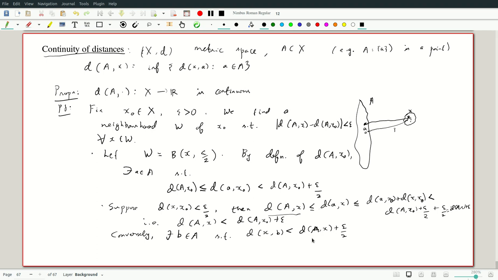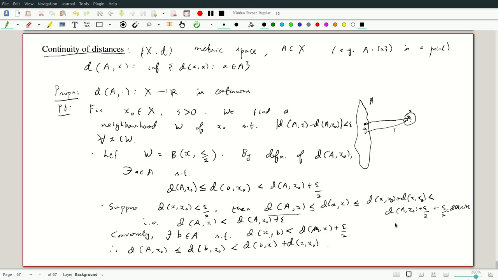Okay. So there exists some point which is within this distance. Therefore, we can do the same trick the other way. Now the distance between a and x0 is less than or equal to the distance between the point b and x0. And now the same trick works. So this is less than the distance between b and x, which we controlled above, which is this guy, plus the distance between x and x0. Okay. Fine.